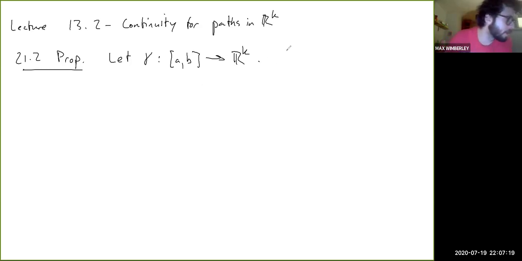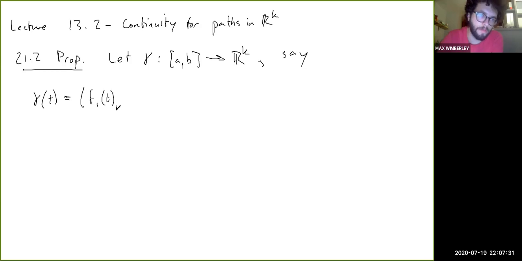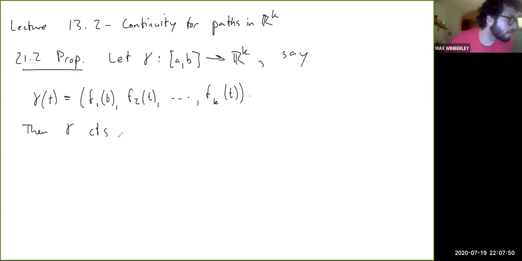So gamma is a function. Say gamma of t. So we're going to give names to the component functions: f1 of t, f2 of t, f3, or well, you get the idea, fk of t. These are the component functions. Then, let's say gamma is continuous,